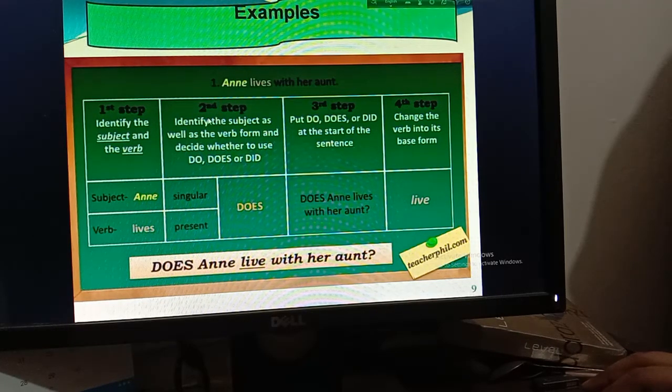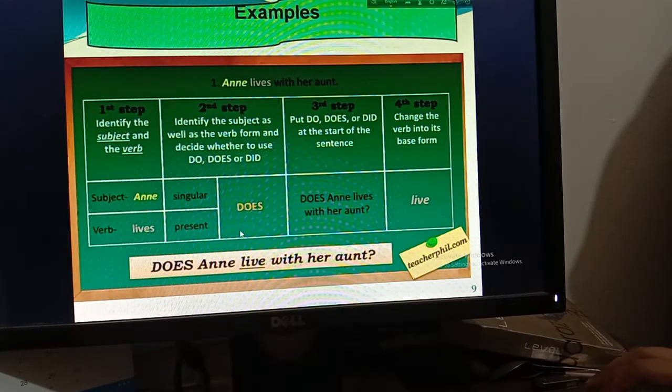Okay, then second step, identify the subject as well as the verb form and decide whether to use do, does or did. So in the second step I have told you, you have to identify the subject and also the verb. According to the tense you will use do, does or did. So in this sentence, what is the subject? Anne. Okay, so we have already identified the subject and also the verb.